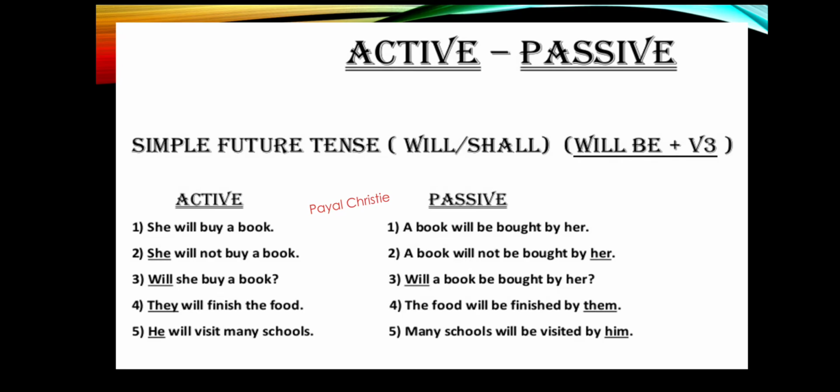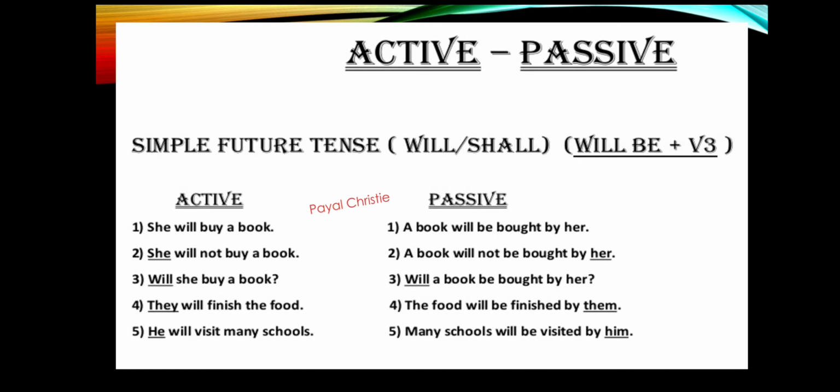Will she buy a book? Now this is an interrogative sentence. Now pay attention. Moving towards passive voice, we are going to change it like this: will a book be bought by her? Now one thing you have to remember, that the auxiliary verb in an interrogative sentence will be the head of the sentence. So we are going to write will both in active and passive voice.